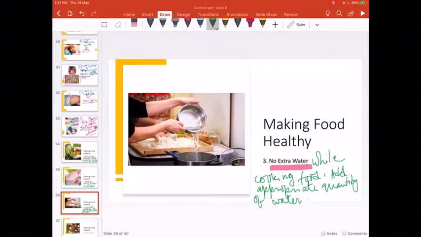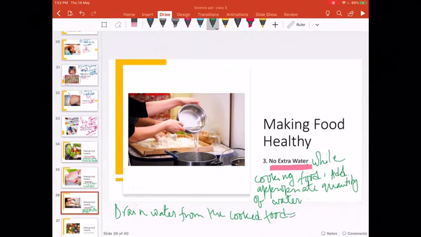Because if you add too much of water, you will have to drain it. So when you drain the water from the cooked food, what are you doing?